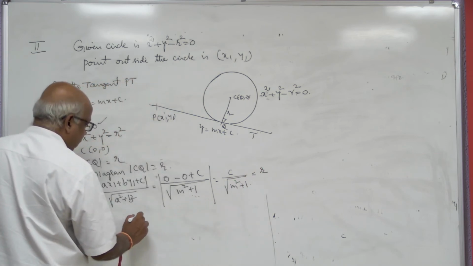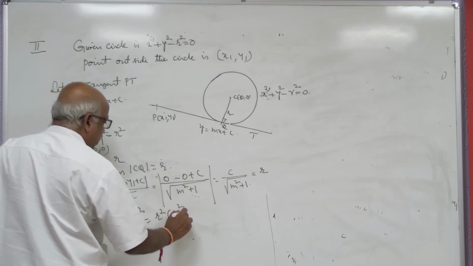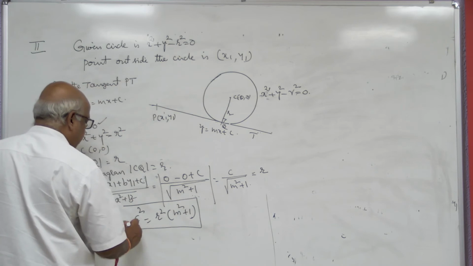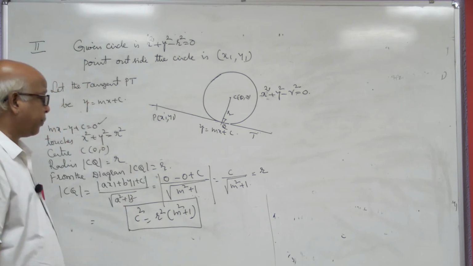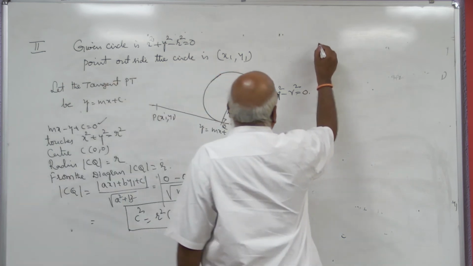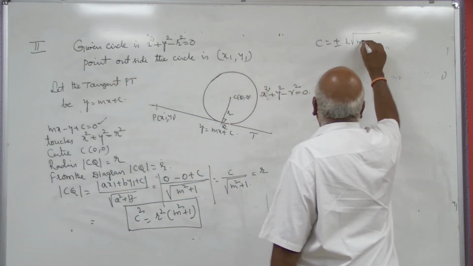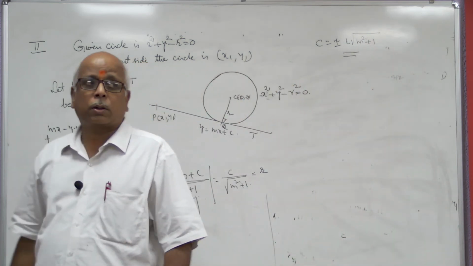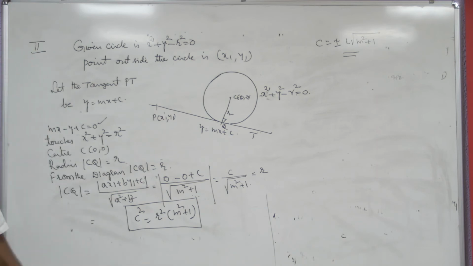Squaring on both sides, c square equal to r square into m square plus 1. So c equal to plus or minus r root m square plus 1.